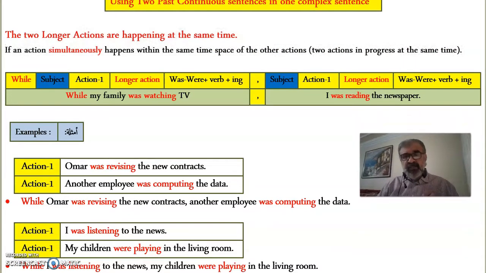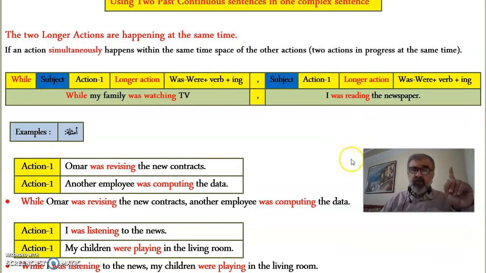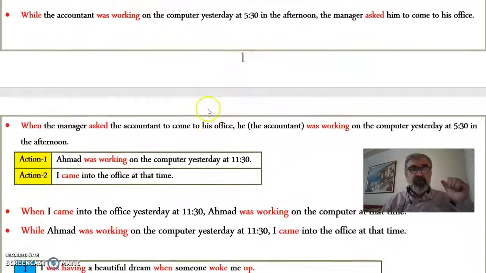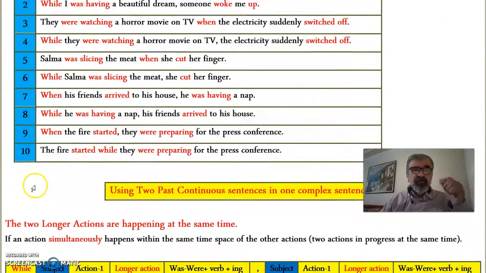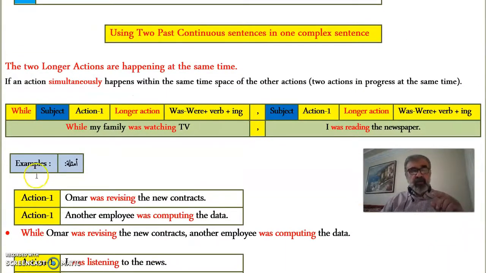Now, in this case, we have only one link word, one transition. We don't have two. In the previous one, if you remember, we had while or as, and when. But in this, we're going to have only while. Again, what makes an action long or short is the meaning of the action itself. Watch, read, two longer actions.